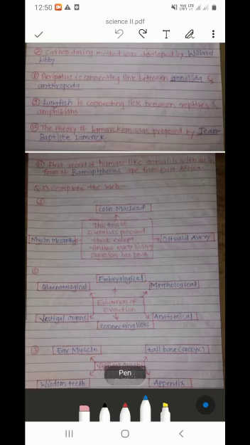Third is vestigial organs. We have studied the vestigial organs. What are vestigial organs? When evolution started, man had many organs. As per evolution, gradually, the organs which are not in use started to disappear. For example, the tail disappeared gradually during evolution.